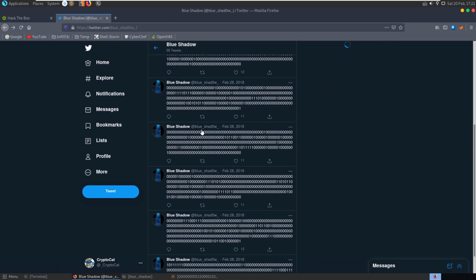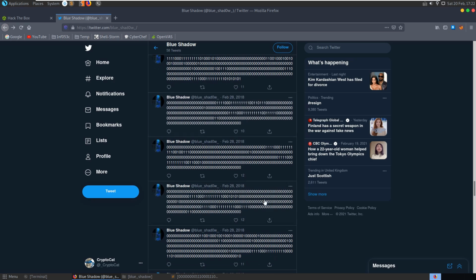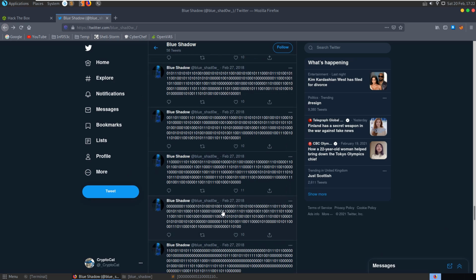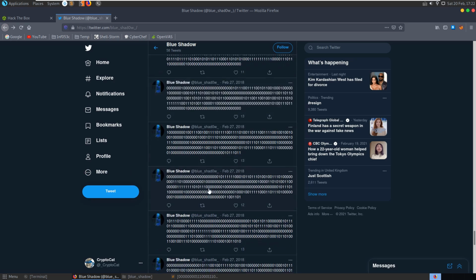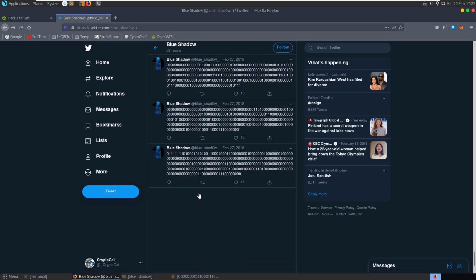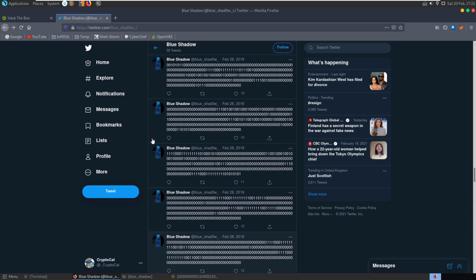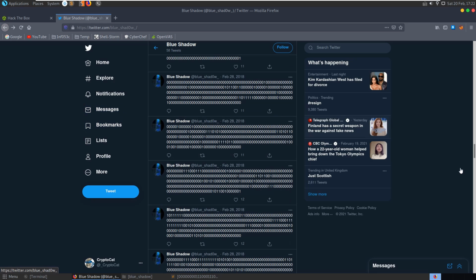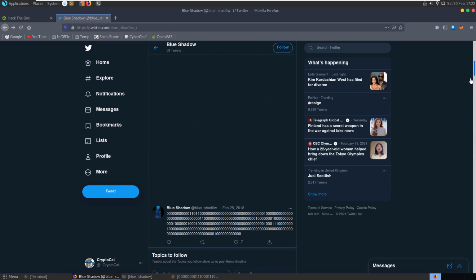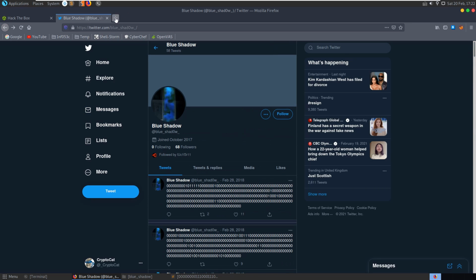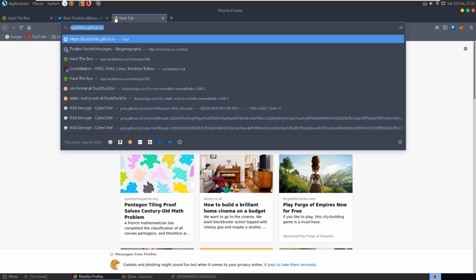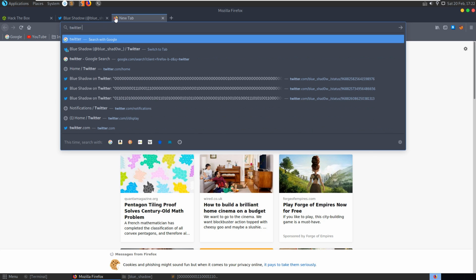So probably what we're going to want to do is try to scrape all of these strings together and see if we can turn them into something that way. I'm going to have a look to see if there are any tools available to us to grab all of that. I'm no expert with open source intelligence or forensics around social media and stuff. So let's have a look. Twitter.